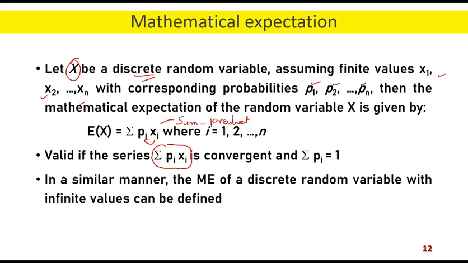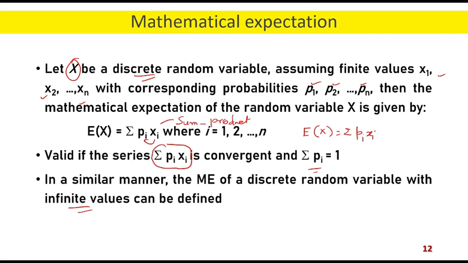Now, first thing is that this series should be a convergent series if you want to calculate the expectation. If it is divergent, then you won't get any expected value. Second thing, the sum of total probability is equal to 1. We have seen earlier that this is a property of the discrete random variable, so this also holds in this case. In a similar manner, a discrete random variable with infinite values can be defined. The summation formula is the same, pi xi.